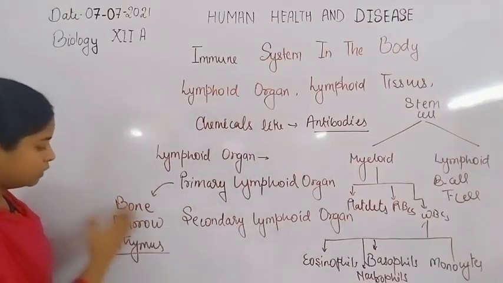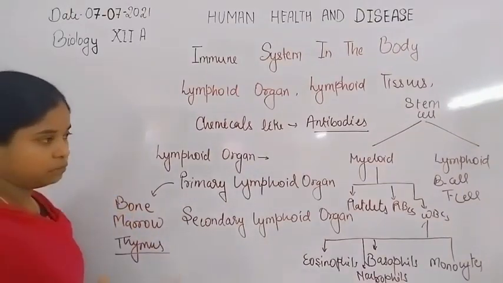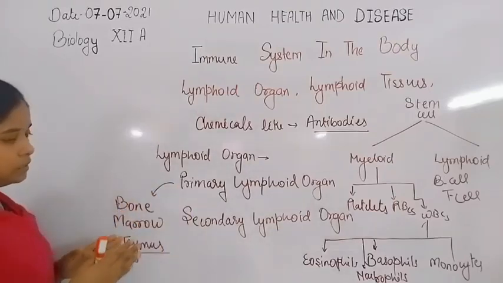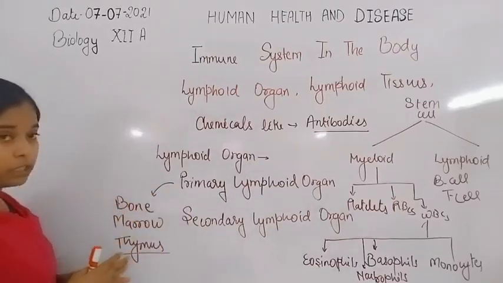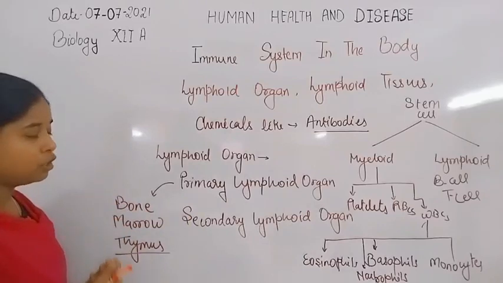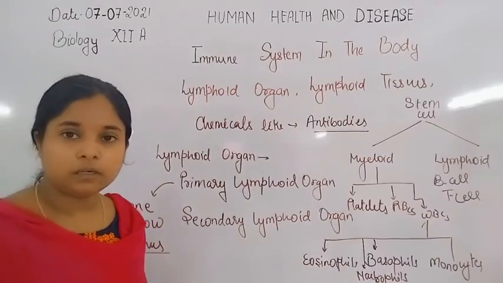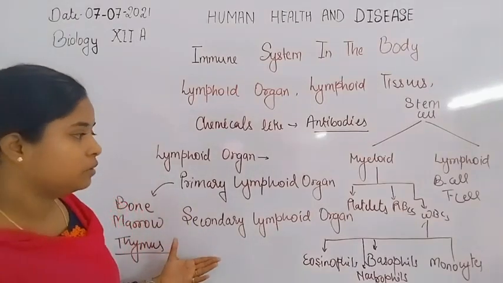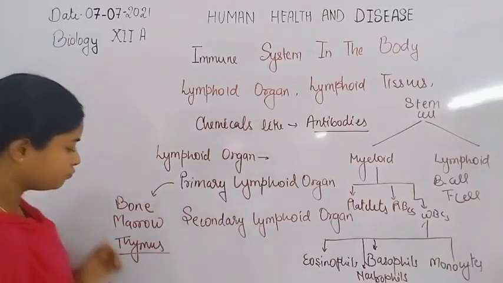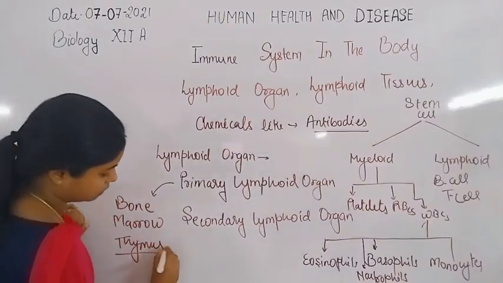Because they have a large thymus, the T cells transfer into the thymus, where through the microenvironment and the thymosin hormone, they get mature inside the thymus.